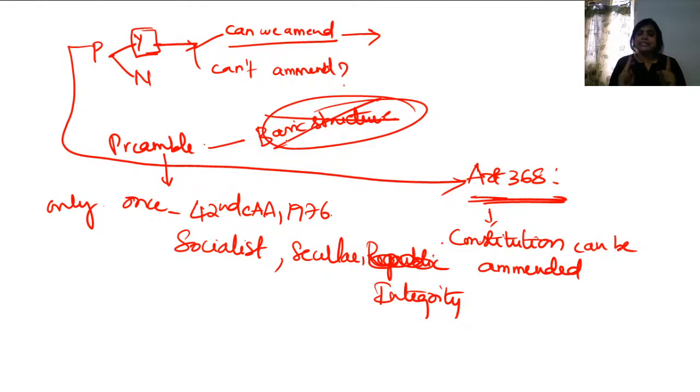This is what was highlighted by the Supreme Court in the Kesavananda Bharati case. That's the reason it is called one of the most prominent cases in the history of the Indian Constitution. In this case, many changes were incorporated, and it propounded a new doctrine called the doctrine of basic structure, stating that the constitution and the preamble can be changed, but you cannot change the basic structure or the founding principles of the constitution.